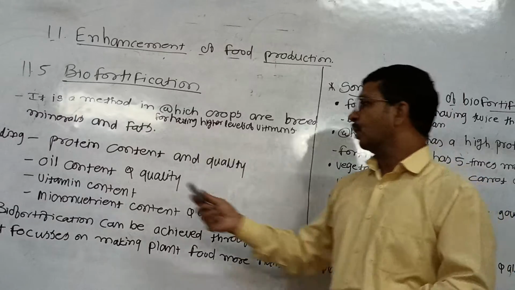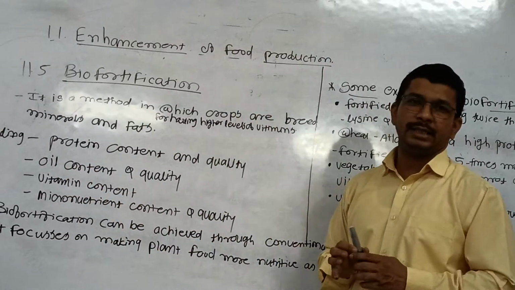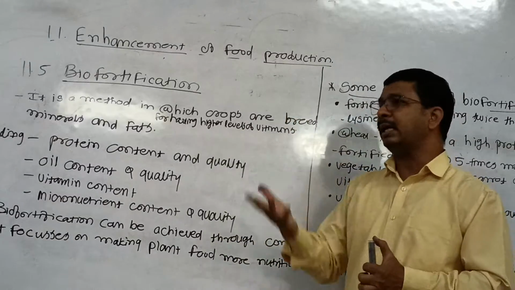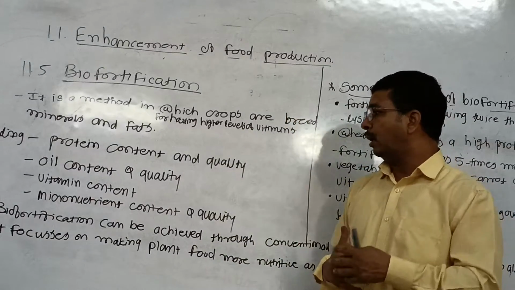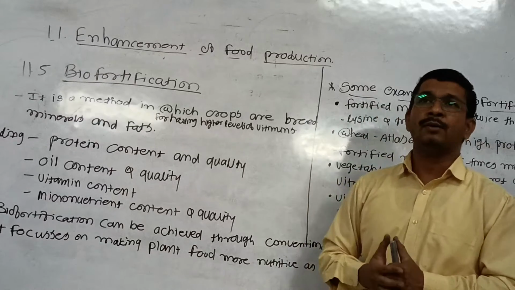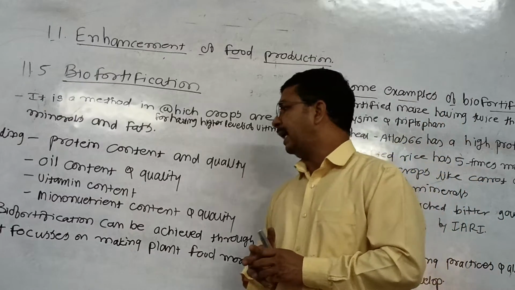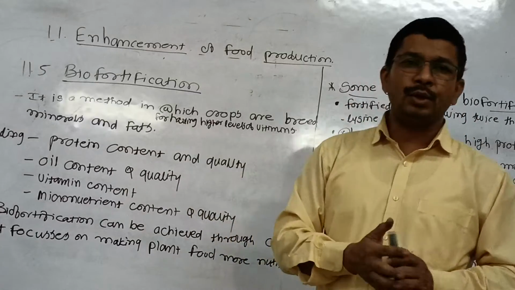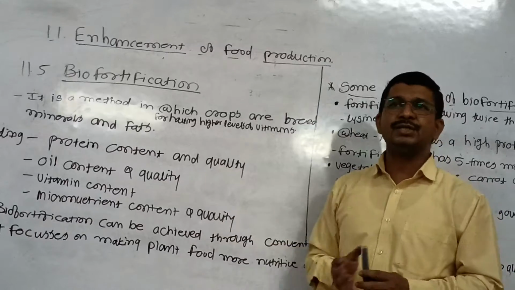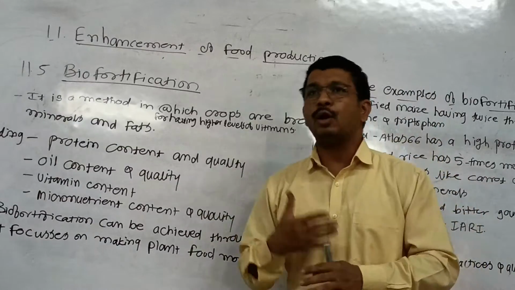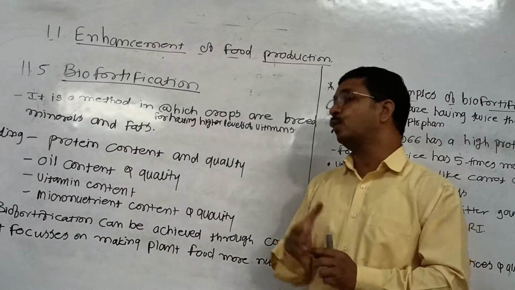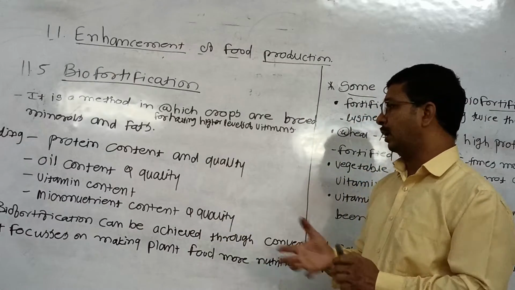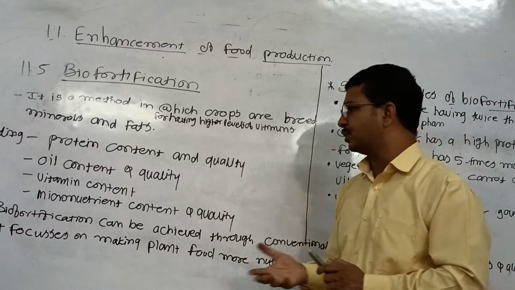The second is oil content and quality. Oil content is also very essential for body activity. Then vitamin content. We already told you that vitamins are very essential for body activity and to grow the body structures and development of humans or animals also.